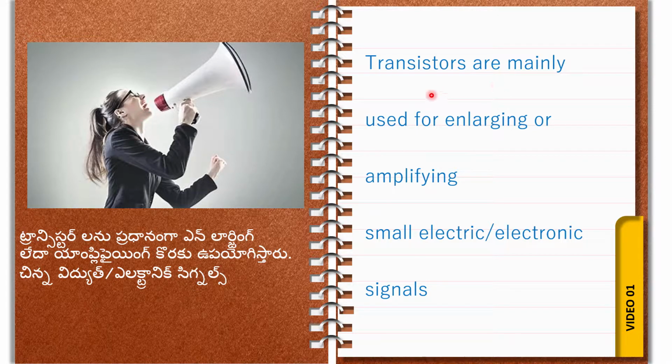What is the purpose of a transistor? Transistors are mainly used for enlarging. Enlarging purpose, transistors are used.